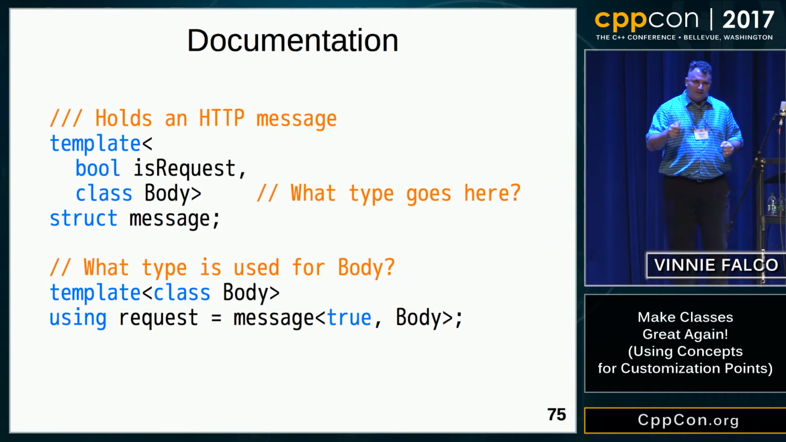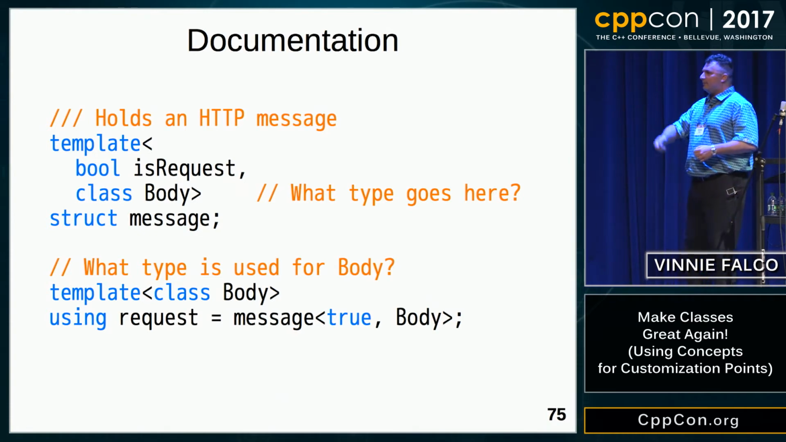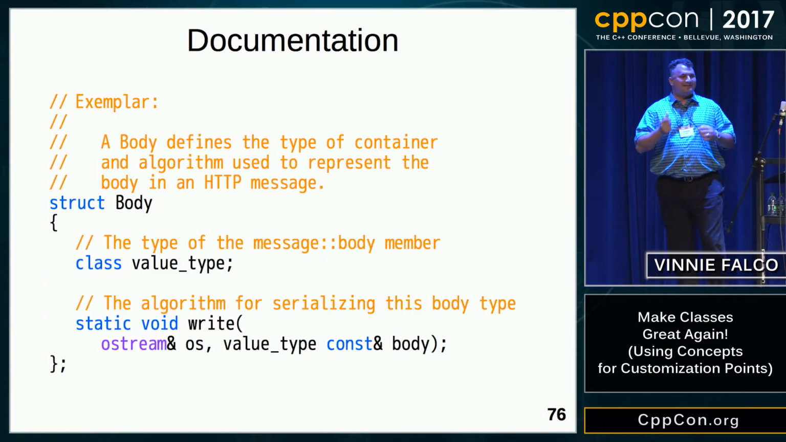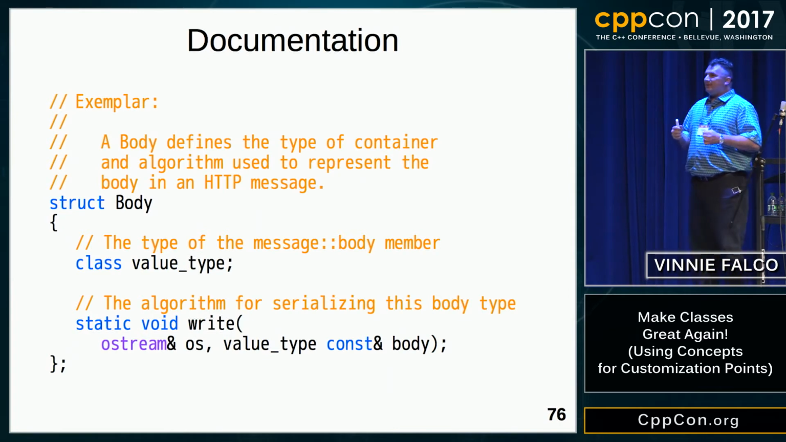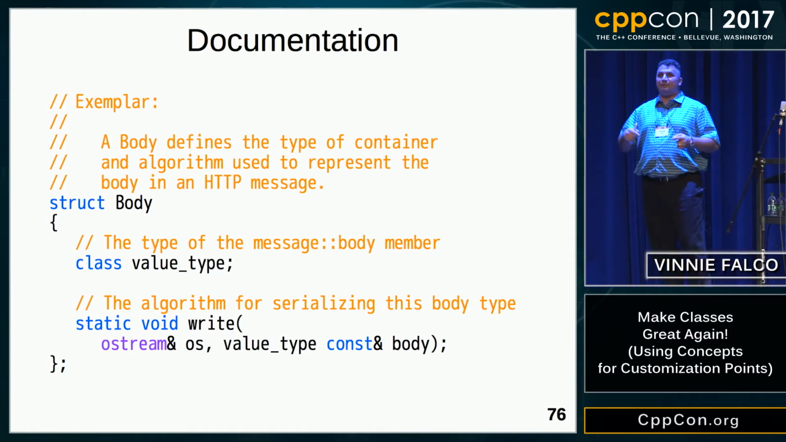For that, we need documentation. I'm going to show you 2 forms of documentation. The first is called an exemplar. An exemplar is a piece of valid C++. It's a declaration that contains all of the elements necessary for the concept. However, it omits the definition.